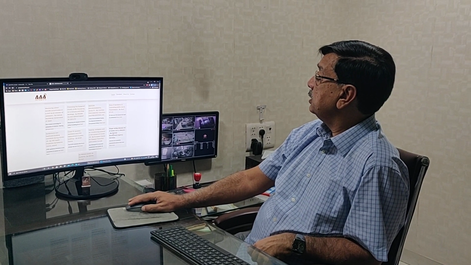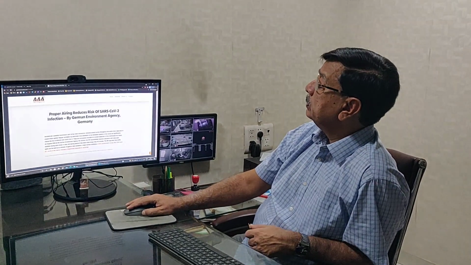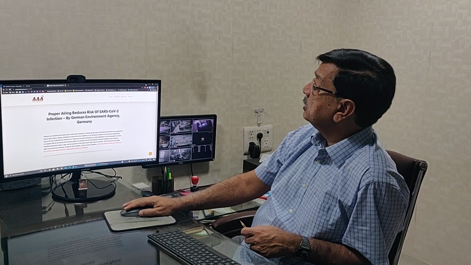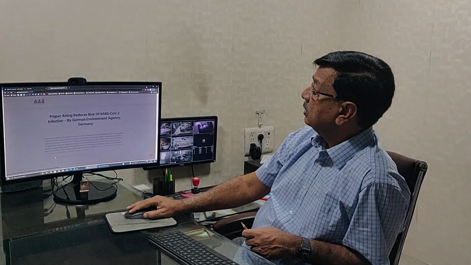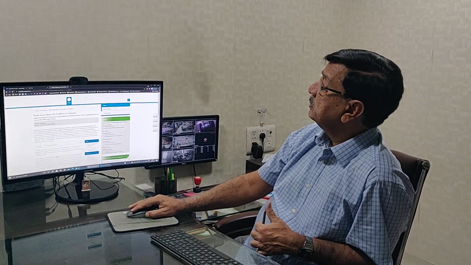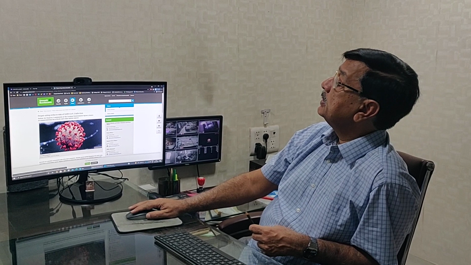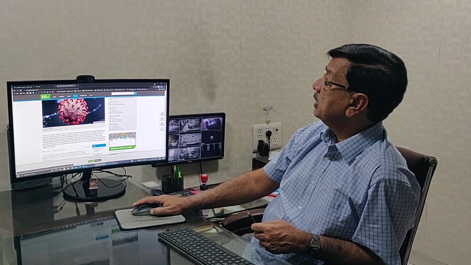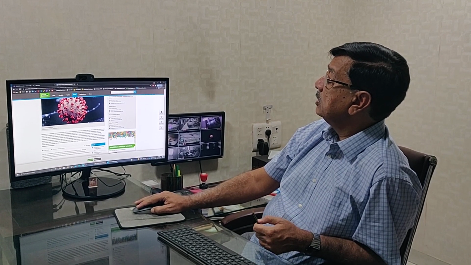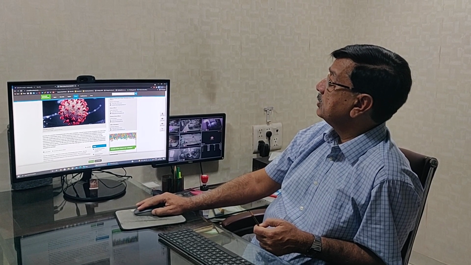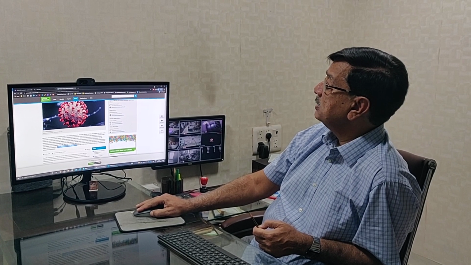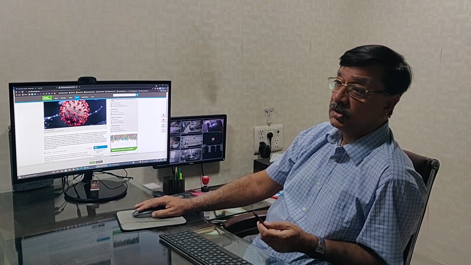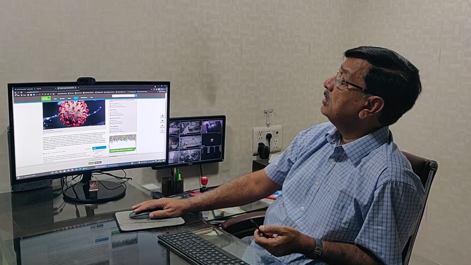This is the German Environment Agency website. Proper airing reduces the risk of infections. This also talks about CO2 concentration of less than 1,000 ppm. So this also signifies what they are giving in Germany for indoor air.